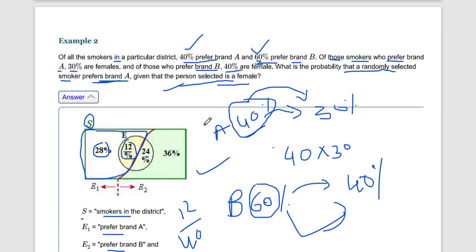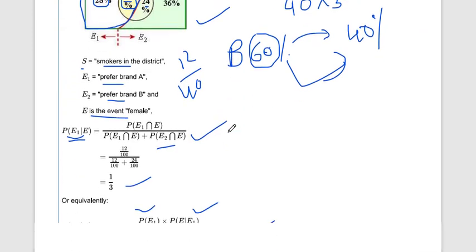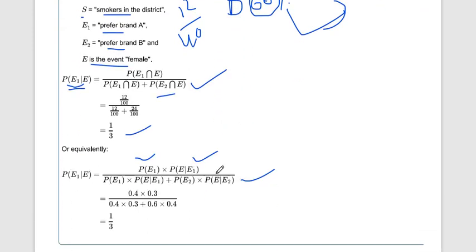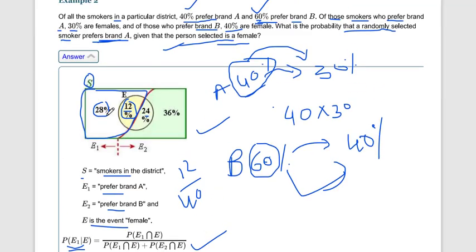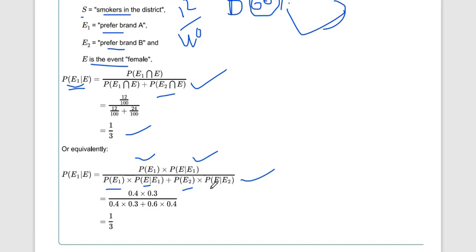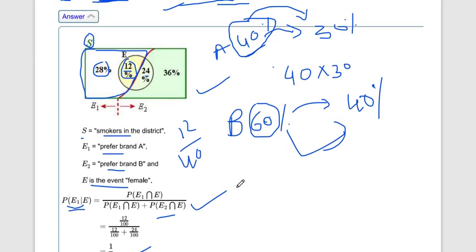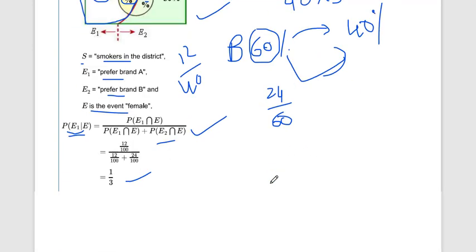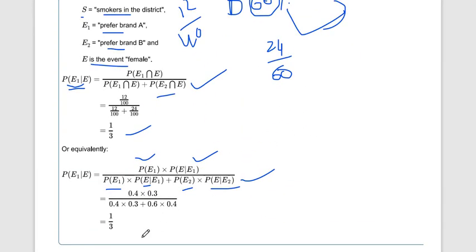Okay, then probability of E1 and E2 we already know. Probability of E2 is 60 percent all over, and probability of female given that it's already E2 preferring brand B is going to be 24, and all means 60. Yes, so you can get the same answer.